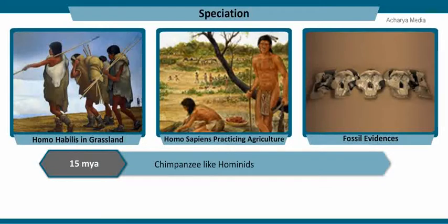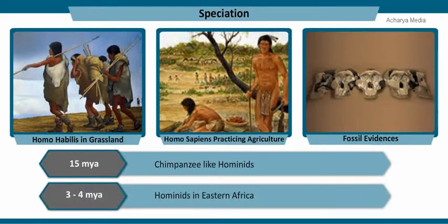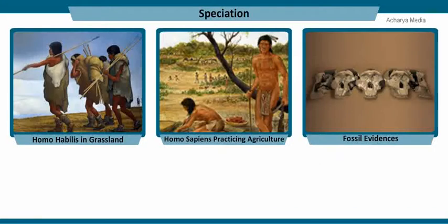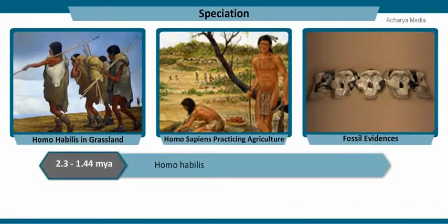Hairy-bodied gorilla and chimpanzee-like hominids existed in Africa some 15 million years ago. Around 3 to 4 million years ago, men-like hominids walked into eastern Africa. Fossil evidences say that hominids used stones for hunting and were mostly eating fruits. They were short with a height of not more than 4 feet, but walked upright in the grasslands of East Africa, looked men-like and were called Homo habilis.